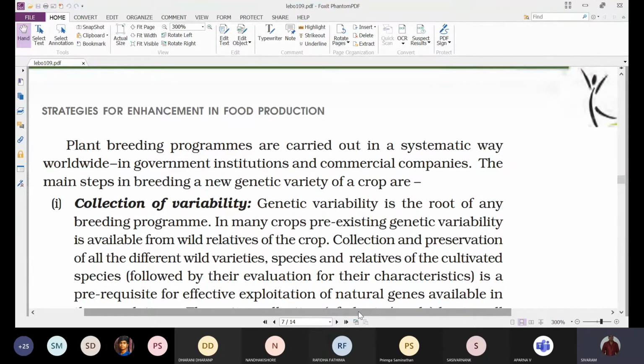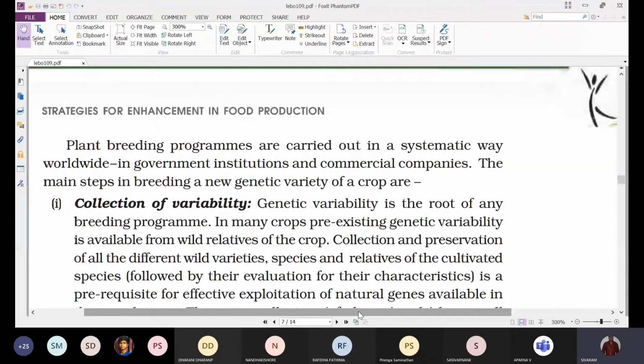Whether in government institutions, we have organizations like the National Botanical Research Institute, the Indian Agriculture Research Institute, and ICRISAT, the International Crop Research Institute for the Semi-Arid Tropics.